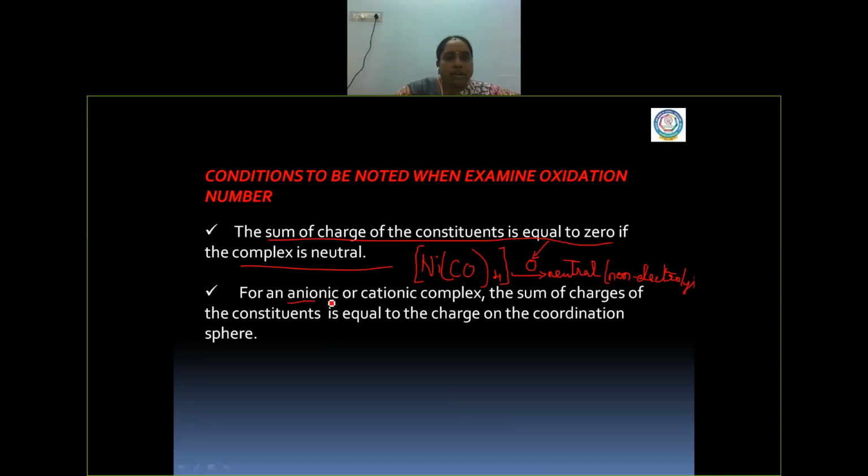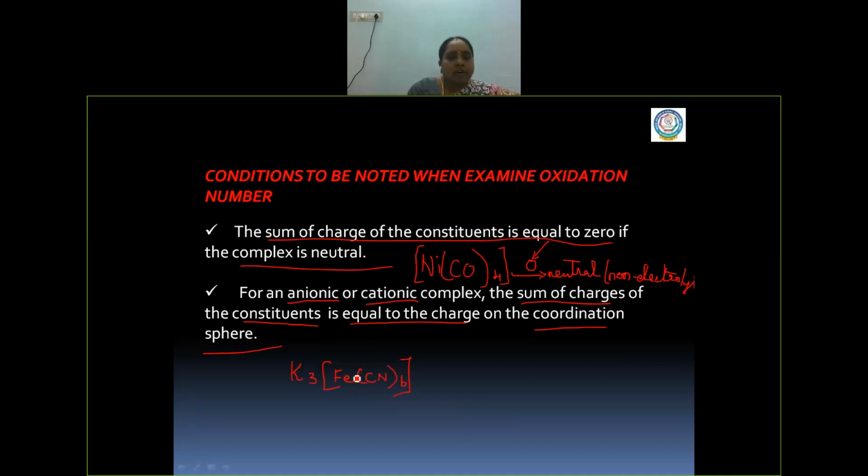And then the second point, for anionic or cationic complexes: the sum of the charges of the constituents is equal to the charge of the coordination sphere. For example, let us have K3[Fe(CN)6].